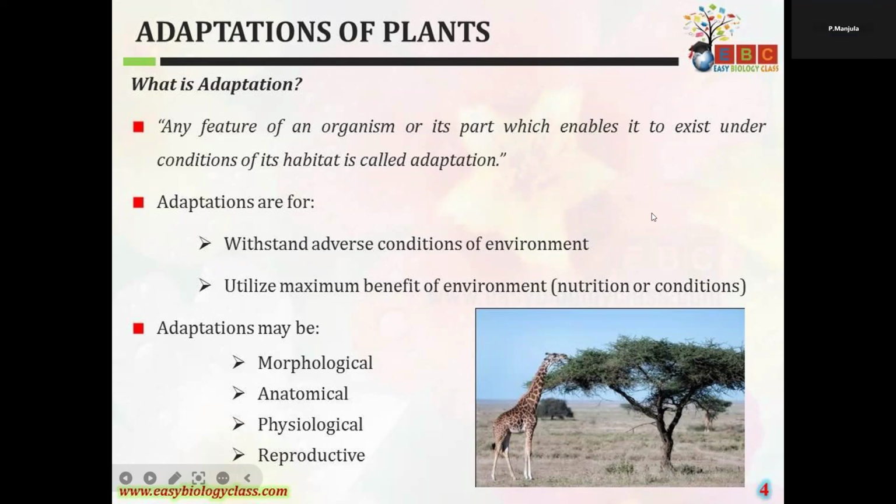Okay, so adaptation means to adjust to the particular environment. Here adaptation means any feature of the organism or its part which enables it to exist under the conditions of its habitat. So when plants and animals are growing in a particular area, they can adjust to that environment.